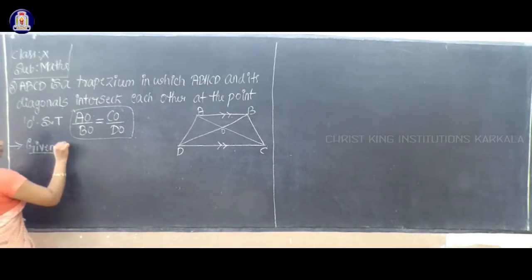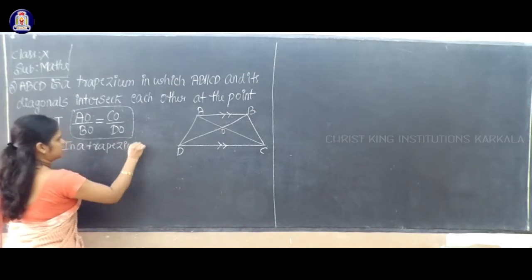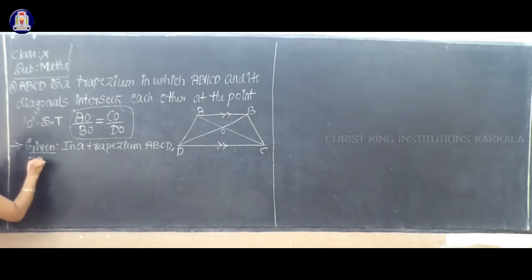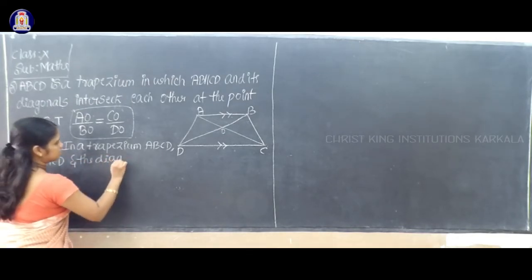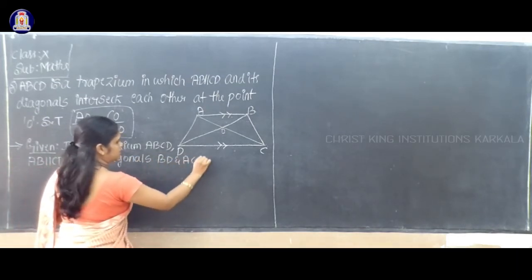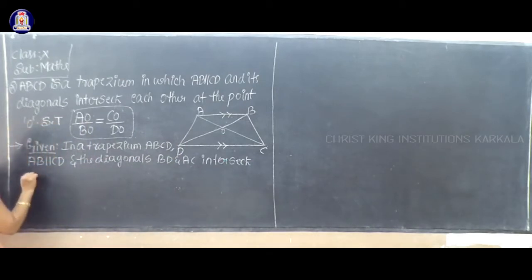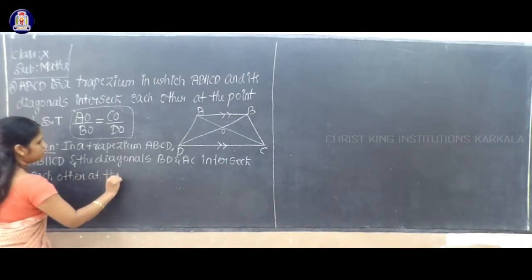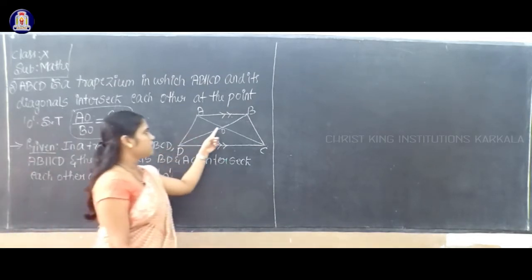In a trapezium ABCD, side AB is parallel to CD, and the diagonals, which are BD and AC, intersect each other at the point O. So the diagonals intersect each other at the point O.